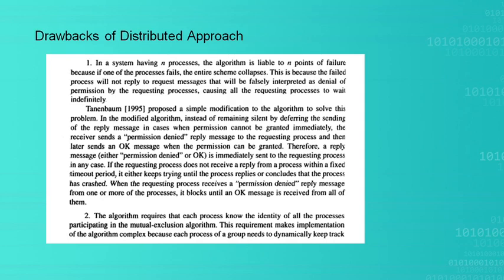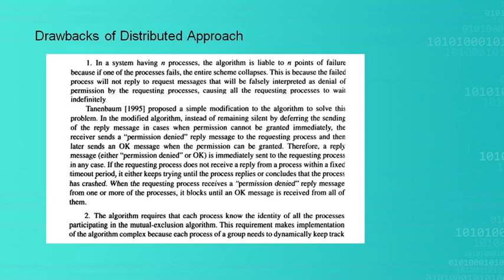P1 process sent a request to P2. P2 has actually crashed, failed. But P1 will think that P2 is not granting permission for it to execute. So the process has to wait indefinitely. Why? Because P1 does not know that P2 has failed. This is one of the drawbacks.